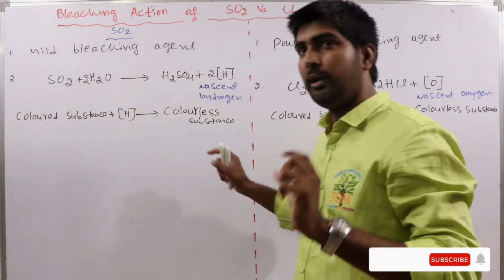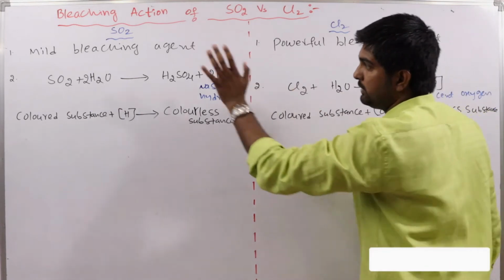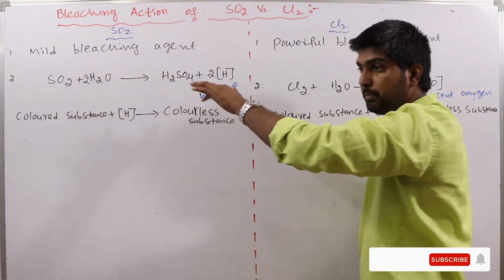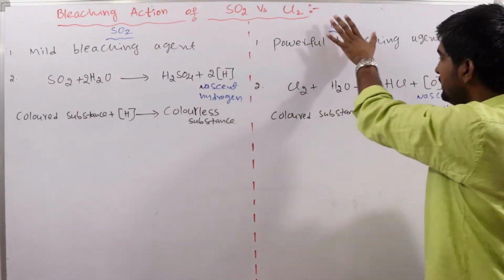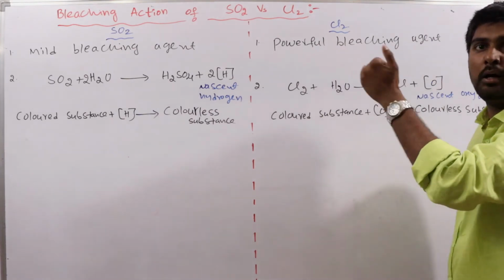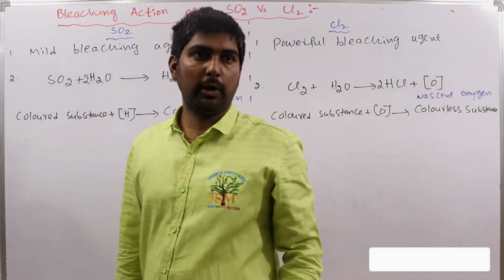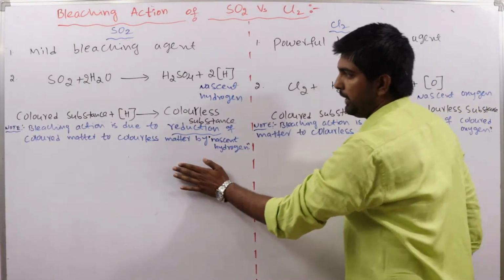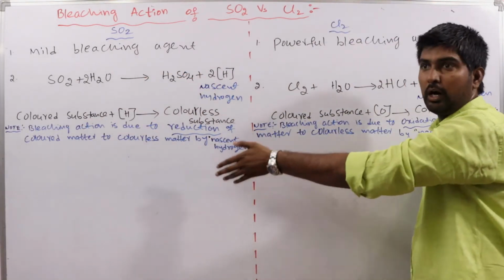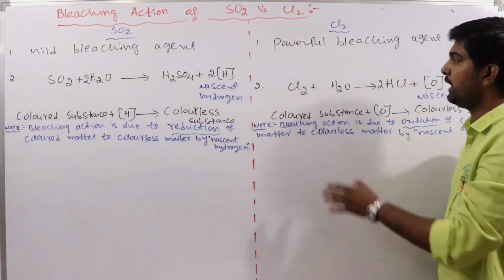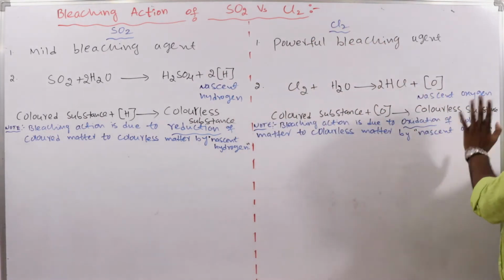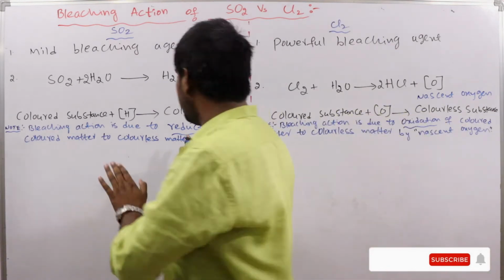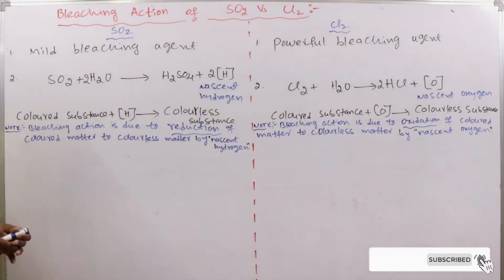Clear? Very important, remember this point. The bleaching action of SO2 is by reduction and the bleaching action of Cl2 is by oxidation. That point I will write here. Just now we discussed these points, right? The bleaching action of SO2 is by reduction and the bleaching action of Cl2 is by oxidation. Those points we already discussed, and I wrote them here.